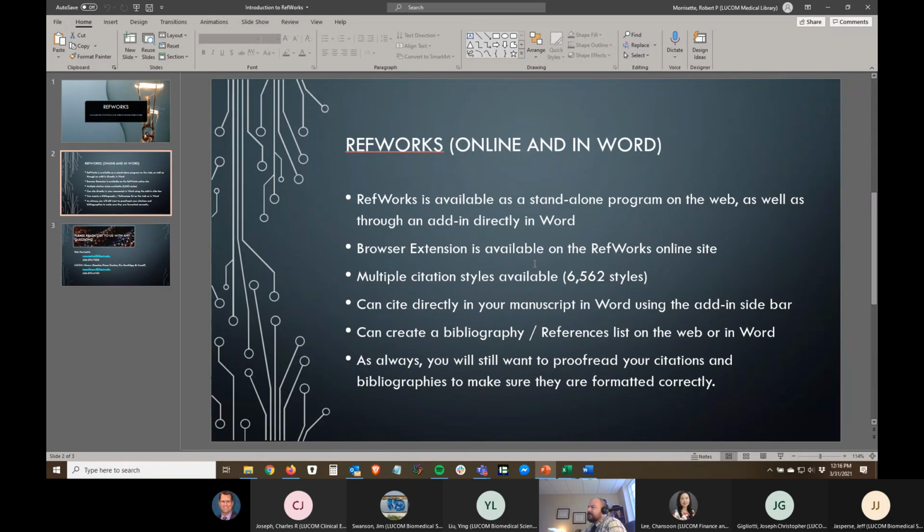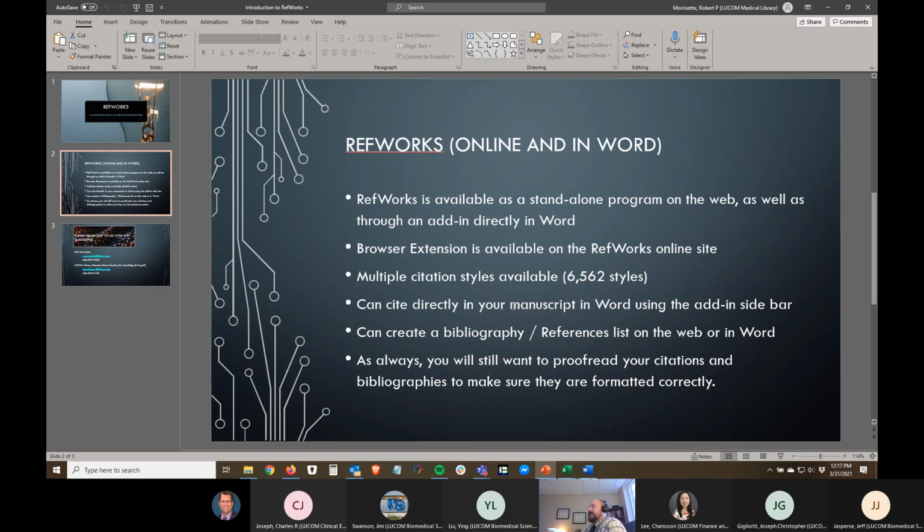There's a ton of citation styles, more than we could probably ever need, over 6,500 styles. I know we primarily use a handful here, but APA, AMA, and some others that I've seen that we use here are available in there.